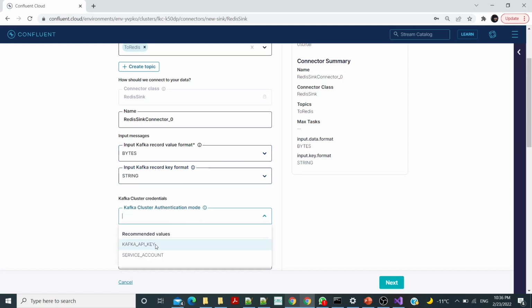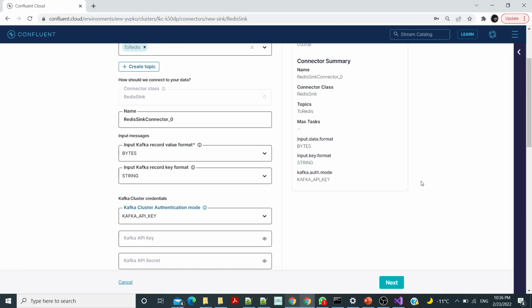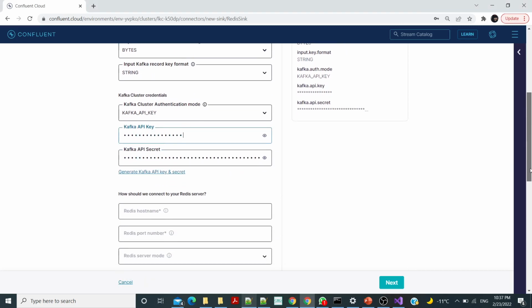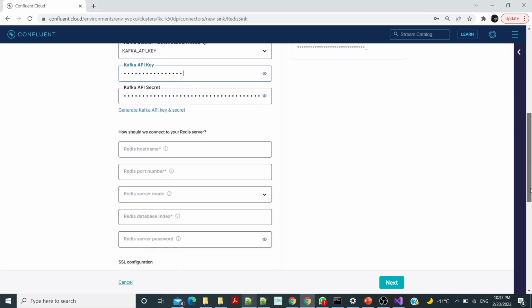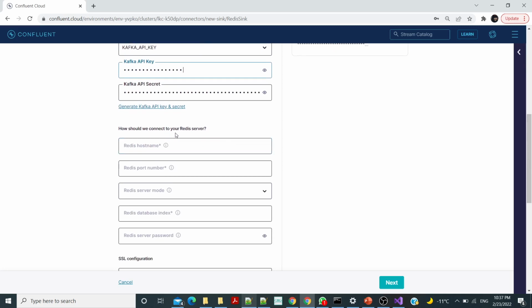And authentication for Kafka will be like this, and we need to insert both the secret key and the API key. And what about the Redis server? What's the host name?